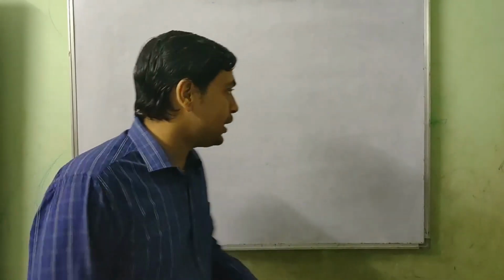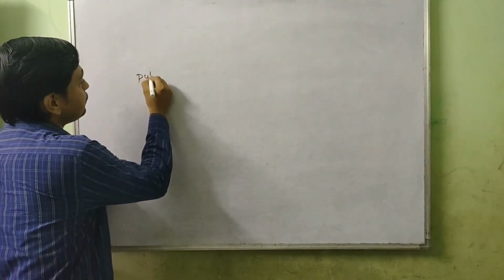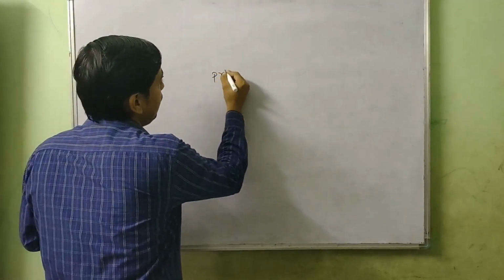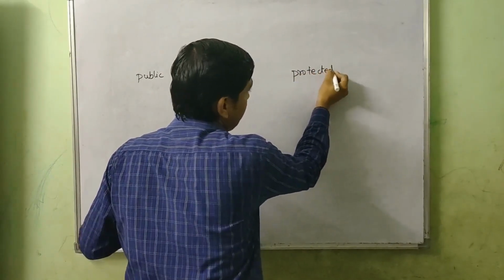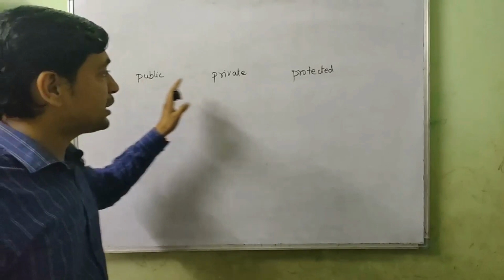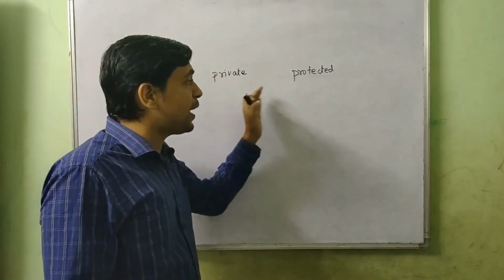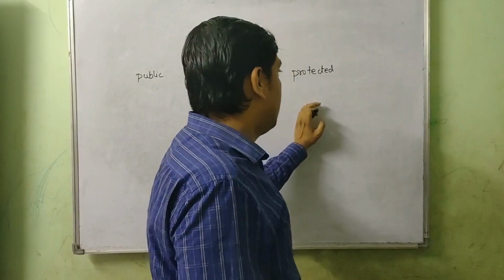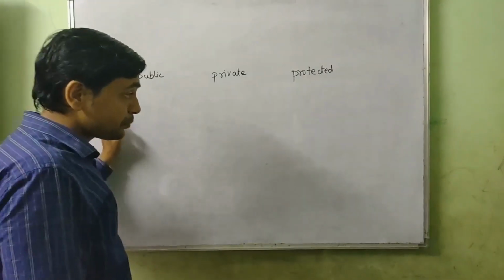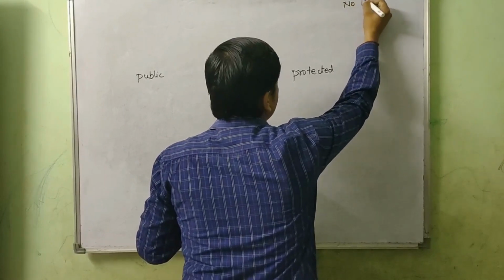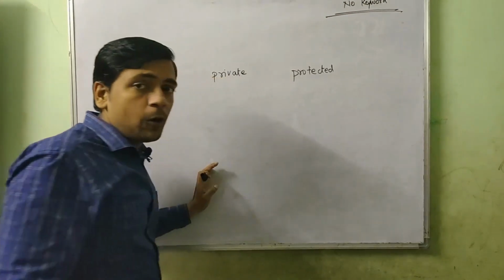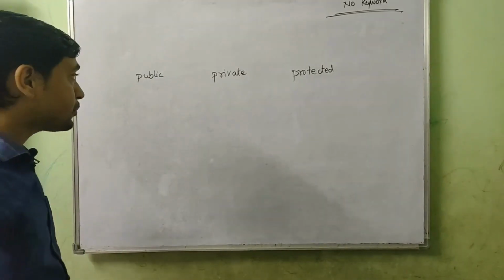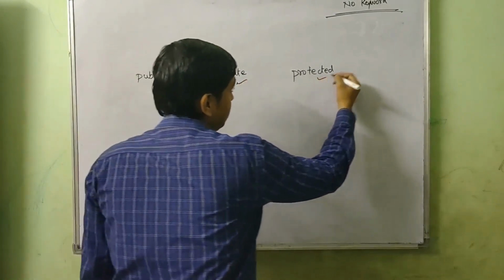Java provides 4 access specifiers with the help of 3 keywords. So there are 3 keywords: public, private and protected. With the help of three keywords, there are three access specifiers. One is the public access specifier, one is the private access specifier, and one is the protected access specifier. If we don't specify any of them, that means no keyword, then this is also a kind of scope or access specifier. So let's talk about the differences between them.